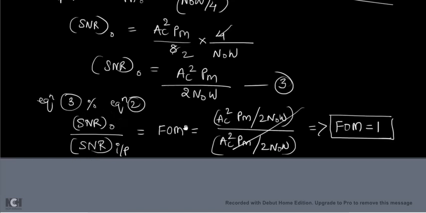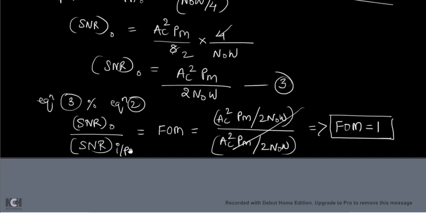That means your AM receiver is adding some noise into the system, reducing the input SNR.